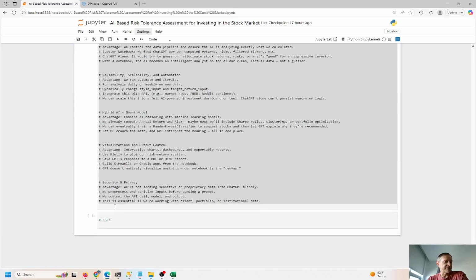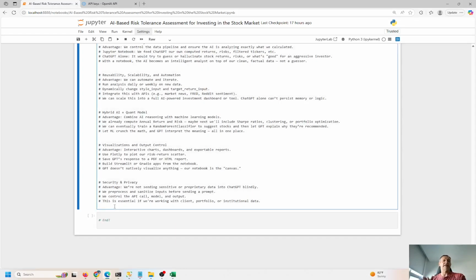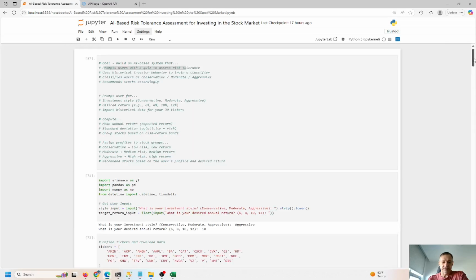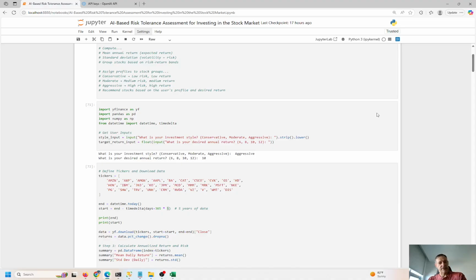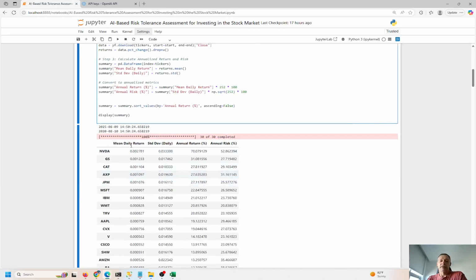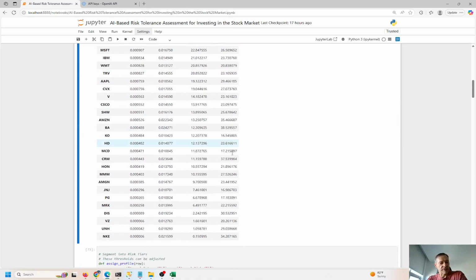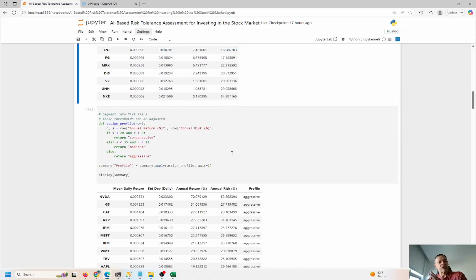So that's it, guys. That's it in a nutshell. That's how you create an AI-based risk tolerance investment tool that is providing recommendations for you, right, based on the user input, which we had at the top right here. That was right at the beginning. Based on this, we have the historical returns for stocks, 5 years total. We know the mean annual return, the standard deviation, daily returns, and the annual risk. So very helpful to create a risk profile.